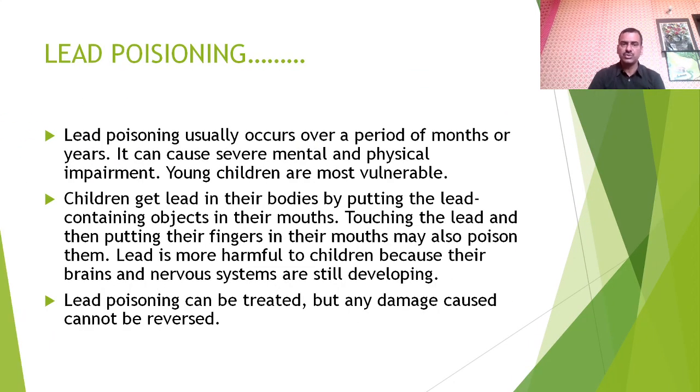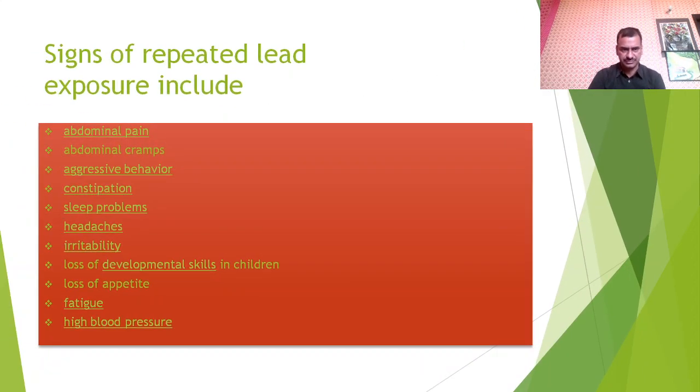Lead poisoning usually occurs over a period of months or years. It can cause severe mental and physical impairment. Young children are most vulnerable. Children get lead in their bodies by putting lead-containing objects in their mouths, or touching the lead and then putting their fingers in the mouth. Lead is more harmful to children because their brain and nervous system are still developing. Lead poisoning can be treated, but any damage cannot be reversed.